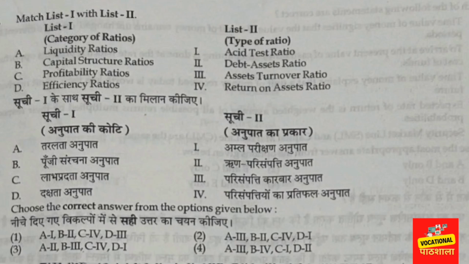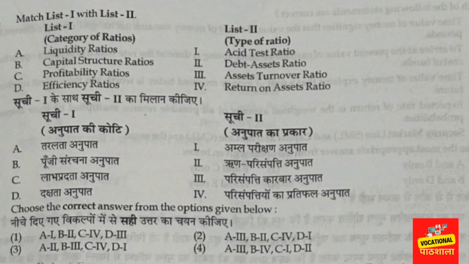So liquidity ratio, firstly we will go with this, right? Liquidity ratio is the acid test ratio. You can check it by yourself as well. There are many types of liquidity ratio, so we will match this with the acid test ratio, because it belongs to this category of ratios. Then B2, C4, and D3.